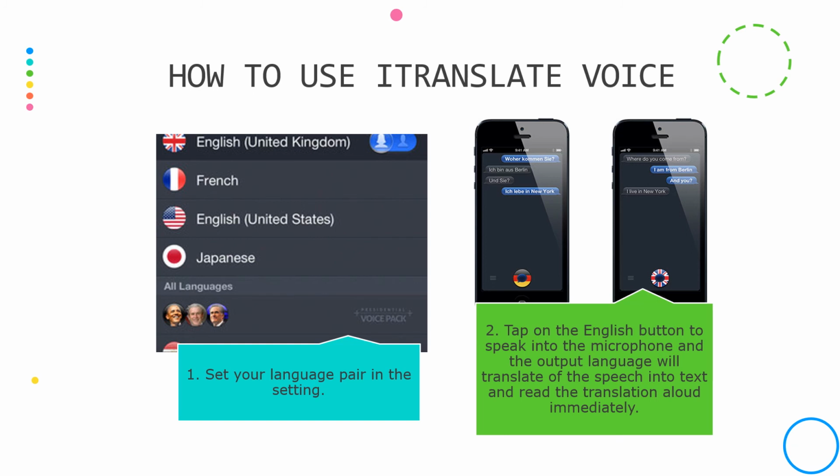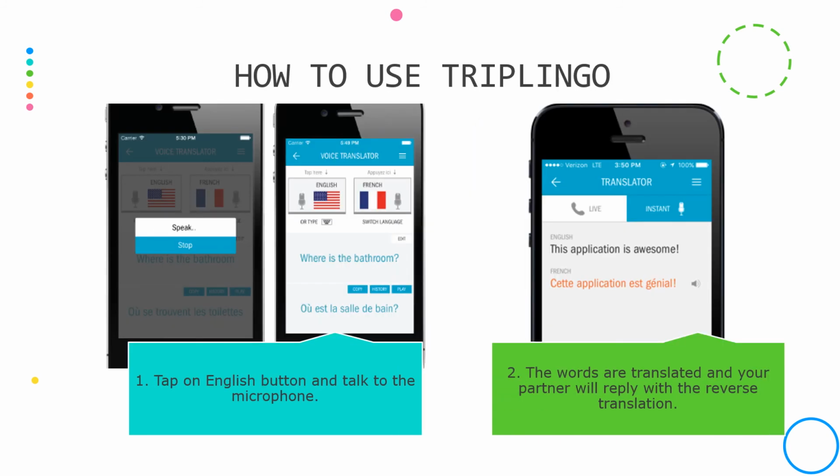For iTranslate Voice, you can set your language pair in the settings and simply tap on the English button to speak into the microphone, and the output language will translate the speech into text and read the translation aloud immediately. Likewise, for TripLingo, you just simply tap on the English button and talk into the microphone. After the words are translated, your partner will reply with the reverse translation.